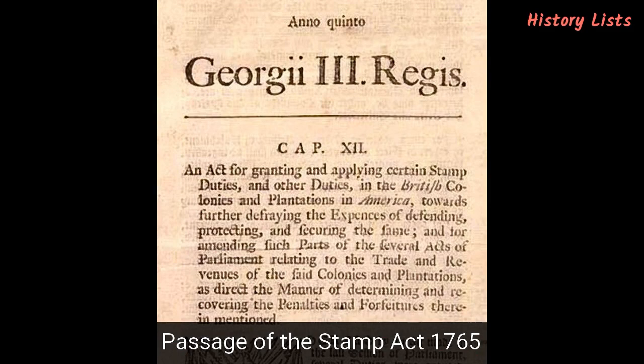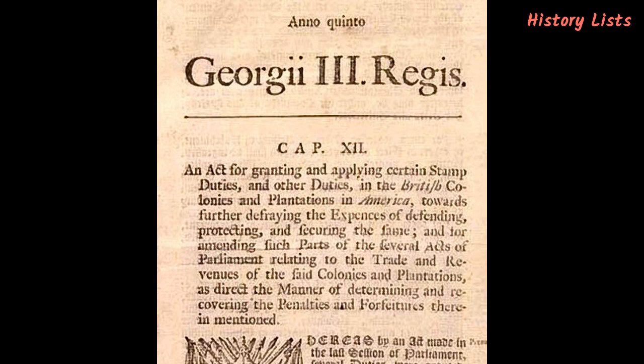Number 1. Passage of the Stamp Act 1765. The Stamp Act 1765, passed by the British Parliament in 1765, was the first direct tax imposed on the British colonies in North America. The goal of the tax on printed material, including newspapers, magazines, legal documents, insurance policies, and many other types of paper material, was to help finance the British troops in the colonies.